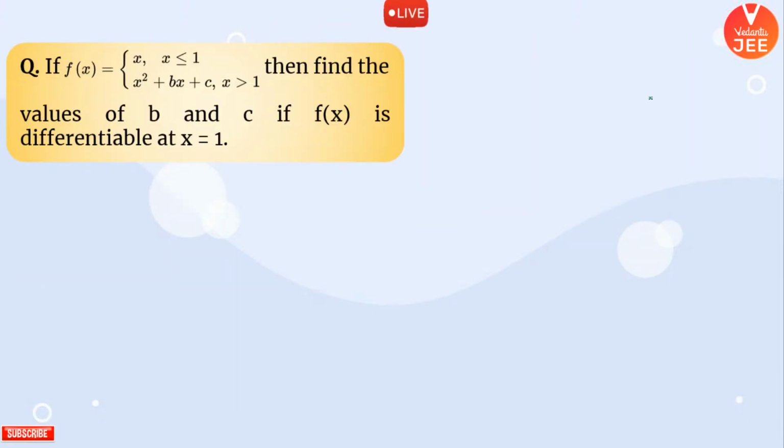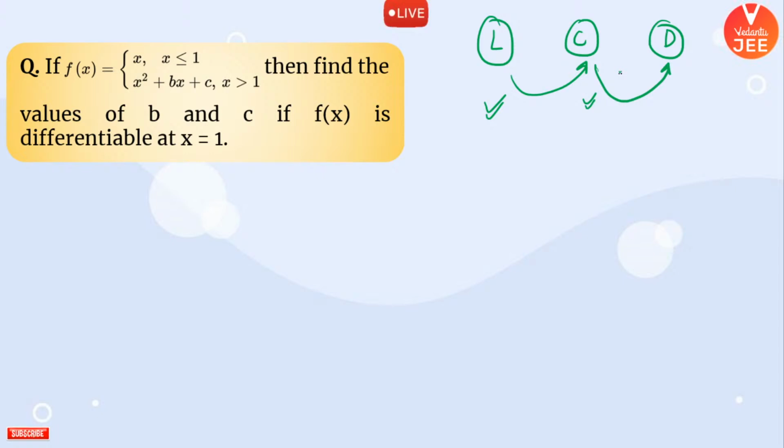Moving ahead. Yeah, let's try to do this problem. I have taught you that limits is class 1, continuity is class 2, and differentiability is class 3. If you pass your class 1, then only you can enter into class 2. So if the limit is satisfied, then only you will check for continuity. If you have passed class 2, then only you will come into class 3. That means if continuity exists, then only you will check for differentiability. I hope that you have watched my previous video on differentiability where I have discussed these things.